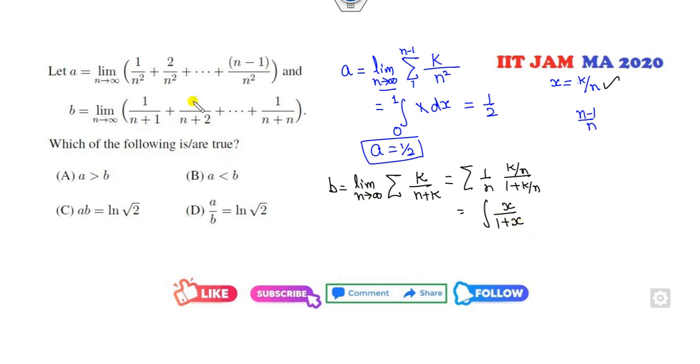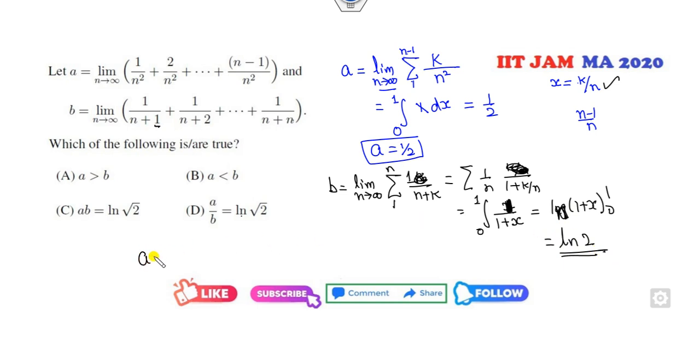No, sorry, it's 1 over n, it's not k, it's 1. So it's 1 only. The limits are, the lower limit is 1 and the upper limit is n, so it's 0 to 1. So it will be log of 1 plus x from 0 to 1. The option is ln 2, so this is ln 2.